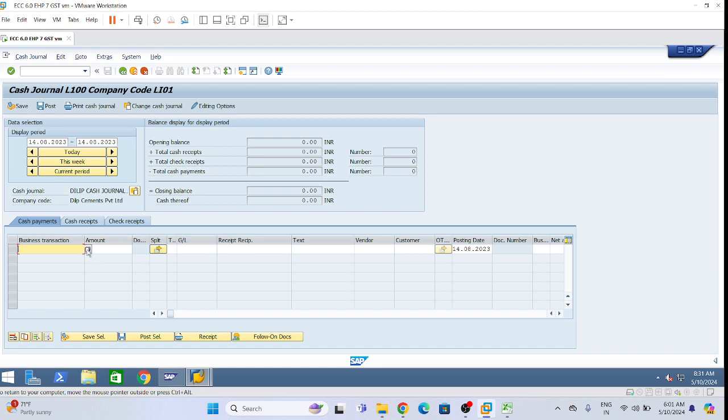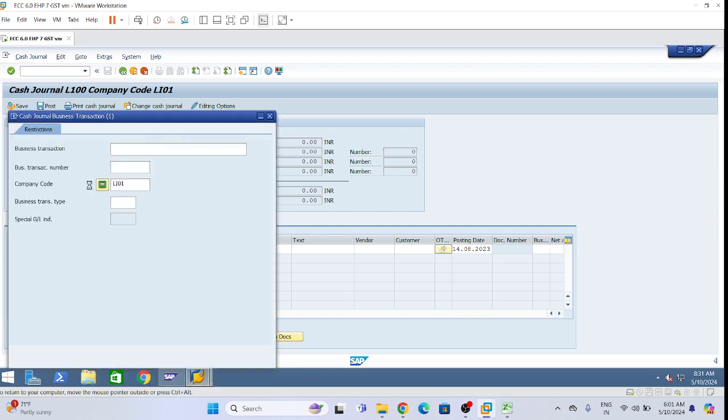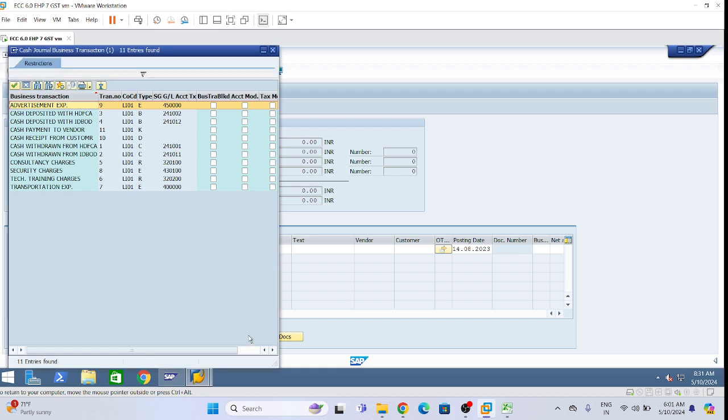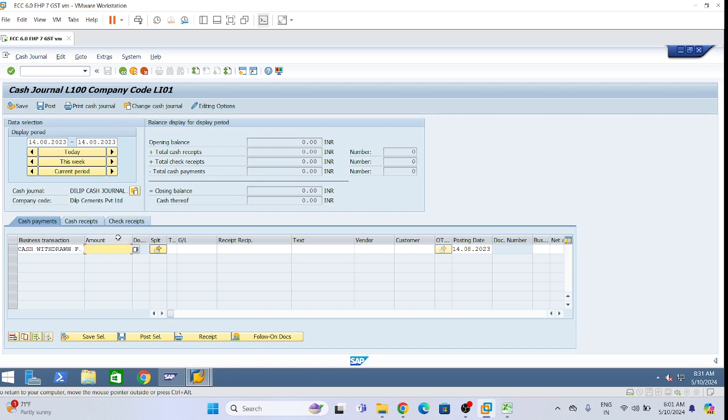Okay, so see, business transaction, cash withdrawn from HDFC CA, which is one. Select this one. Okay. Amount 9,000. Okay. Now click enter.